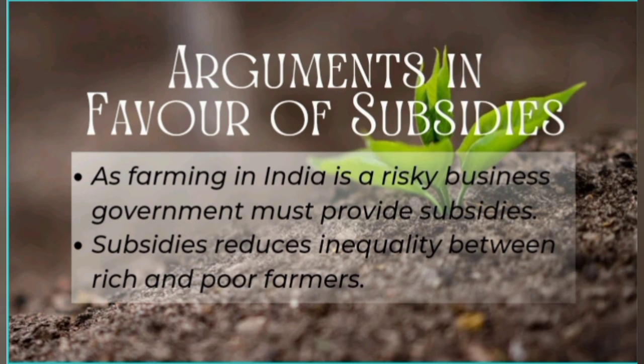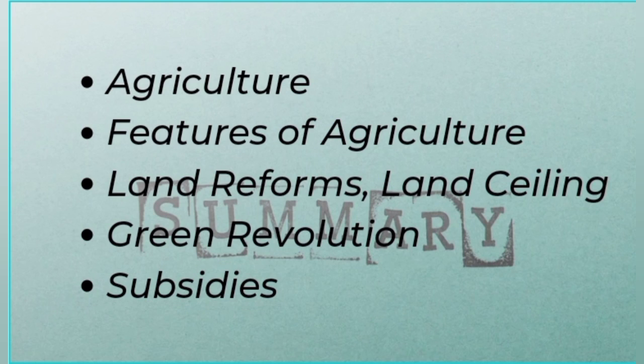Then subsidies reduce inequality between rich and poor farmers, because the big farmers are more powerful, so they can acquire all the new technologies and enhance their production. But in the case of poor people, if the subsidies are not provided, they are not able to gain new technologies and enhance their production, and that means the rich become richer and the poor become poorer. The poor farmers will find it difficult to enhance their production and gain support in the market. So subsidies are essential. So these are the arguments in favor of subsidies.